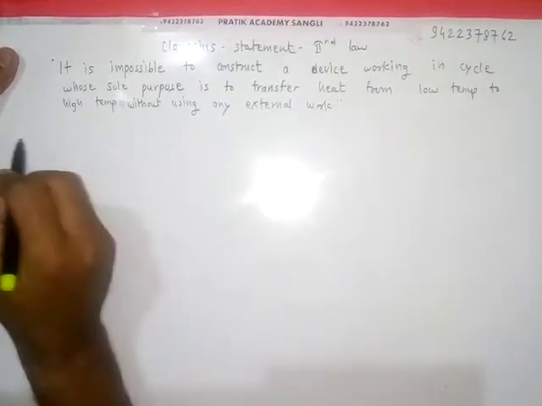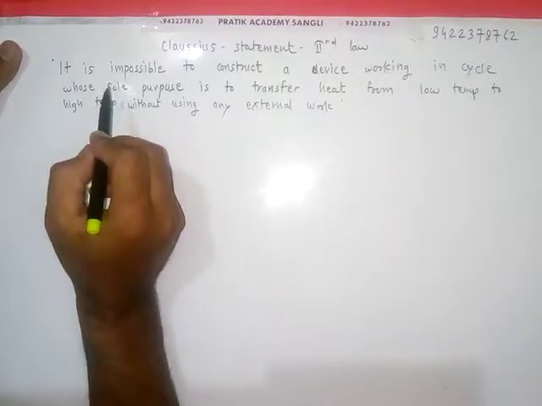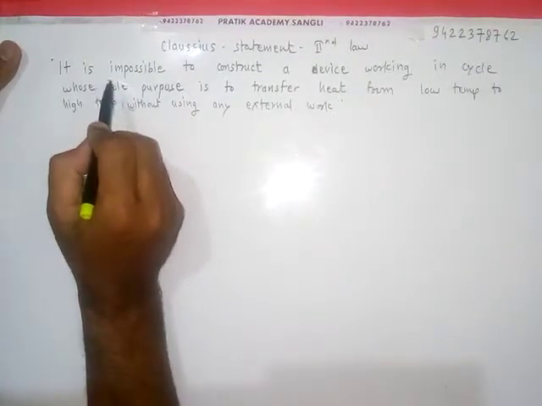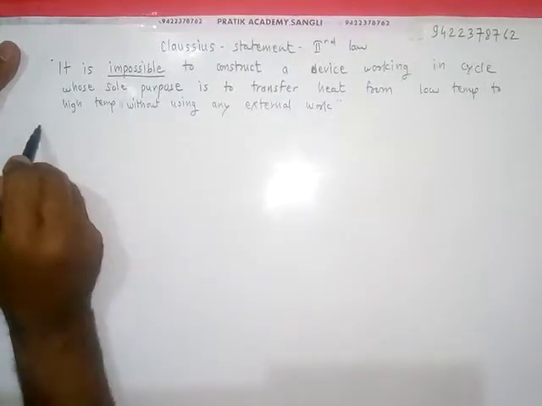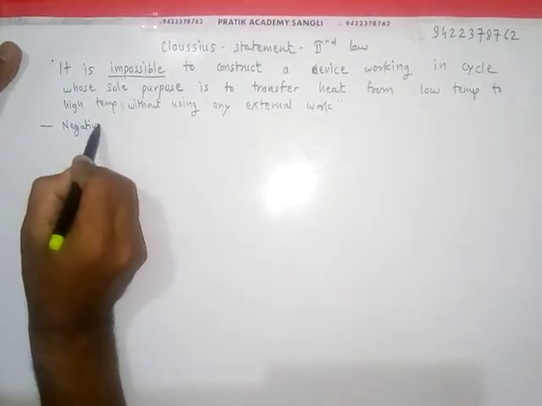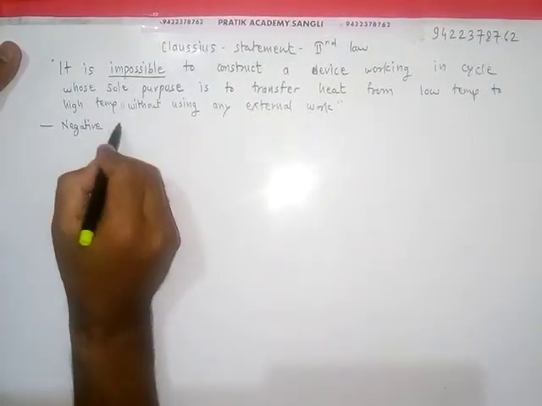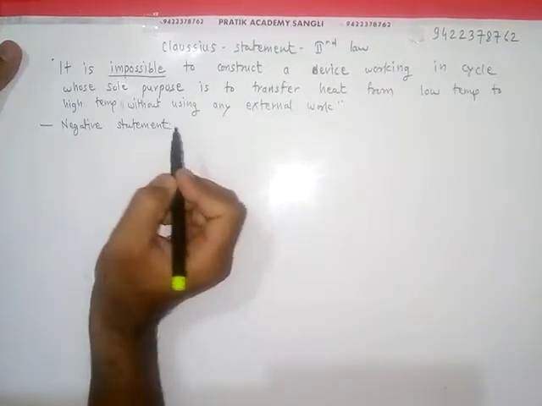So this is the statement. Okay, so again, as Kelvin Planck statement, it starts with the word impossible, so its approach is negative, or we can say this is the negative approach statement.